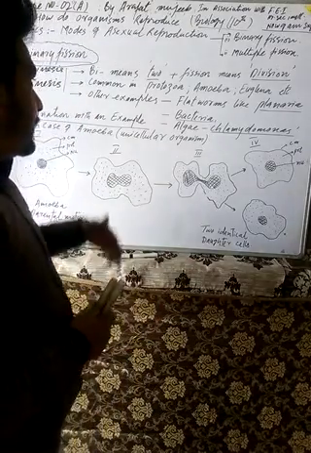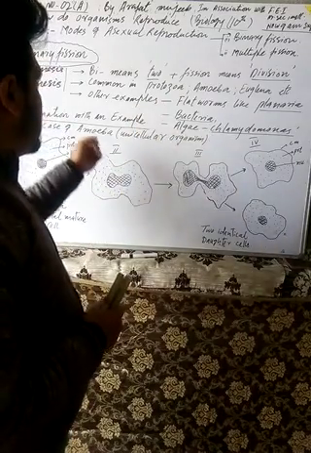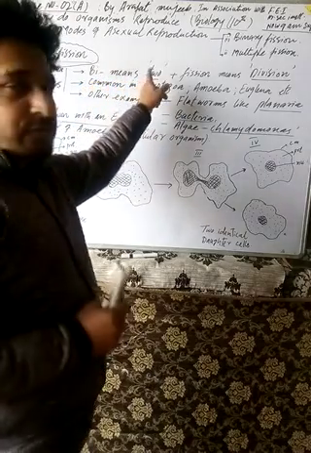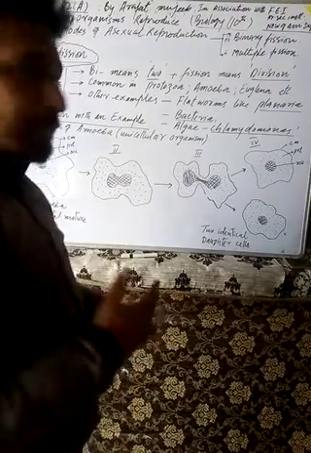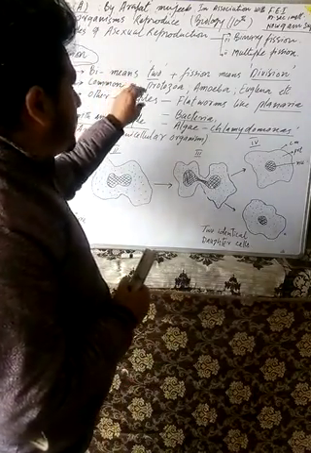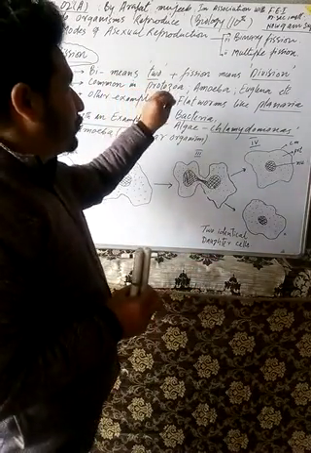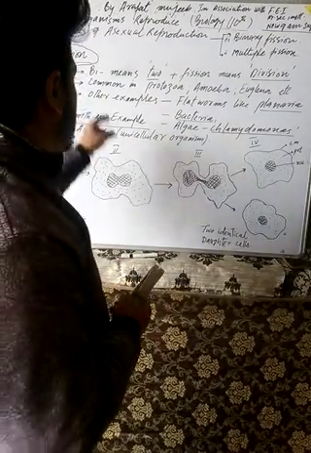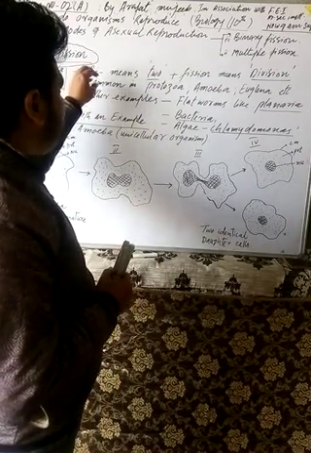First of all, I discussed the binary fission in some points I already mentioned on the board. What do you mean by the term binary fission? Bi means two, and fission means division. Binary fission is a word which represents an organism which divides into two, which splits into two, which undergoes division into two equal fragments.